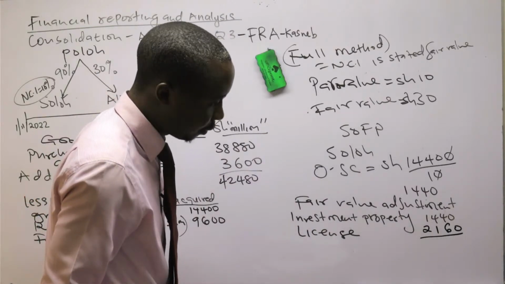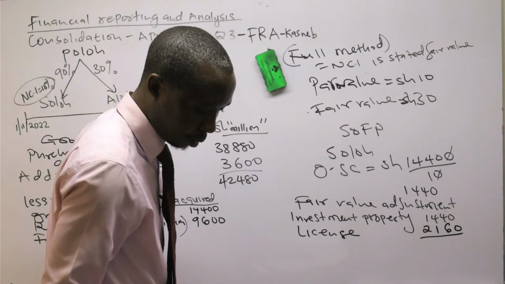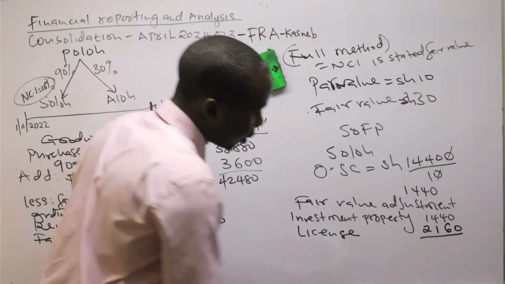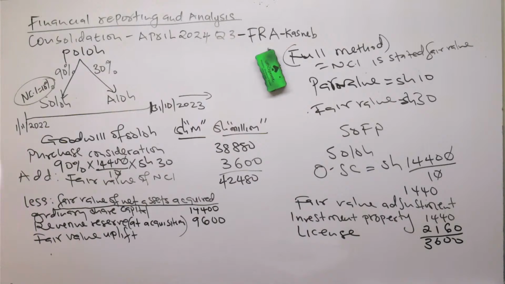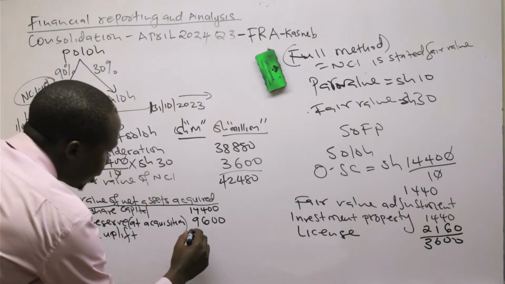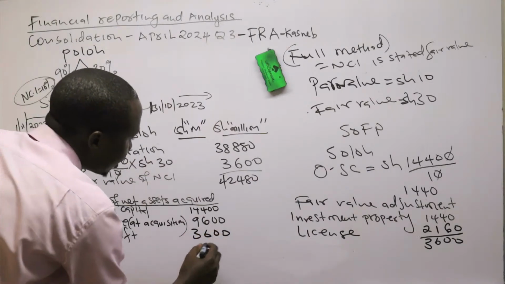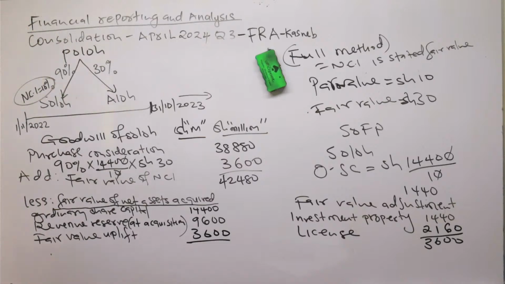So 1,440 plus 2,160 is 3,600. So the fair value uplift is 3,600. Those are the net assets to be recorded there.